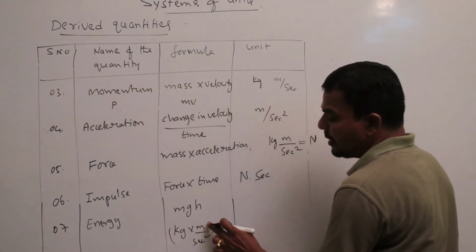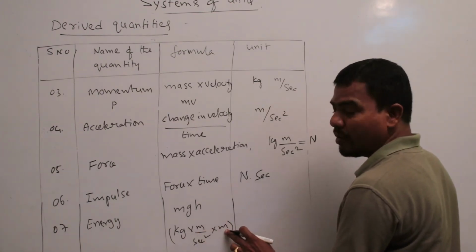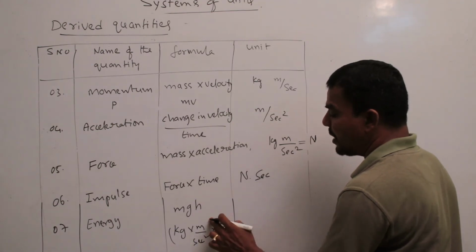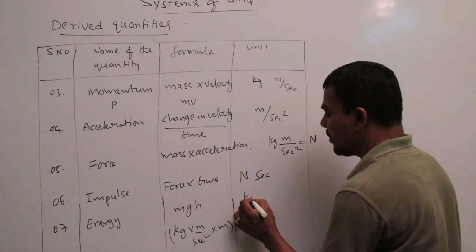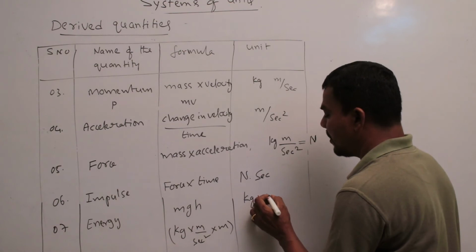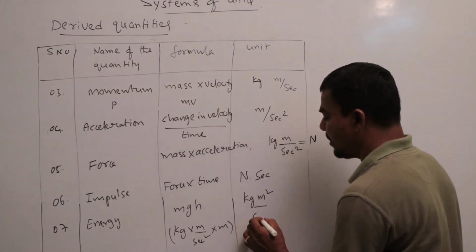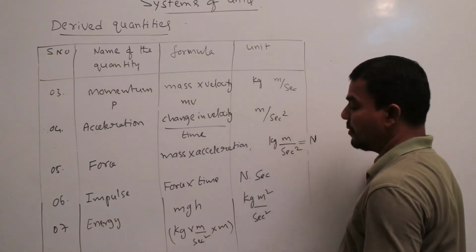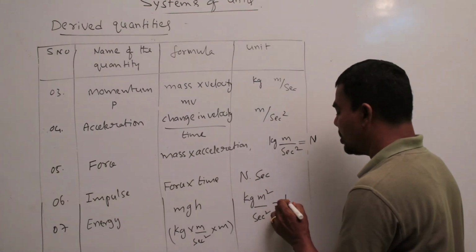So kg meter by second square into meter, meter into meter is meter square, so kg meter square by second square, which is called joule.